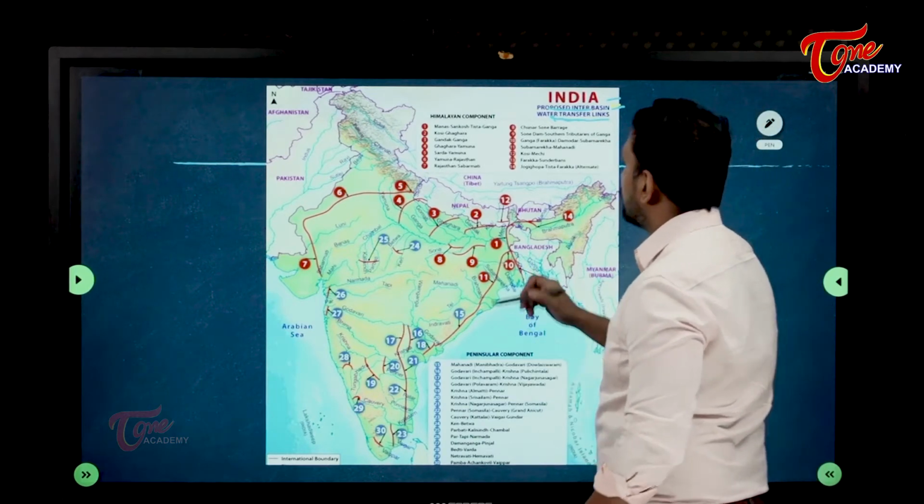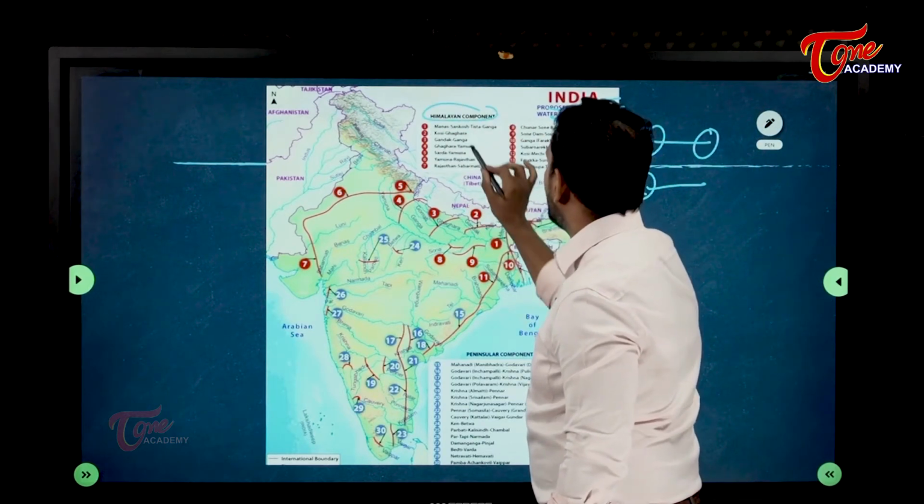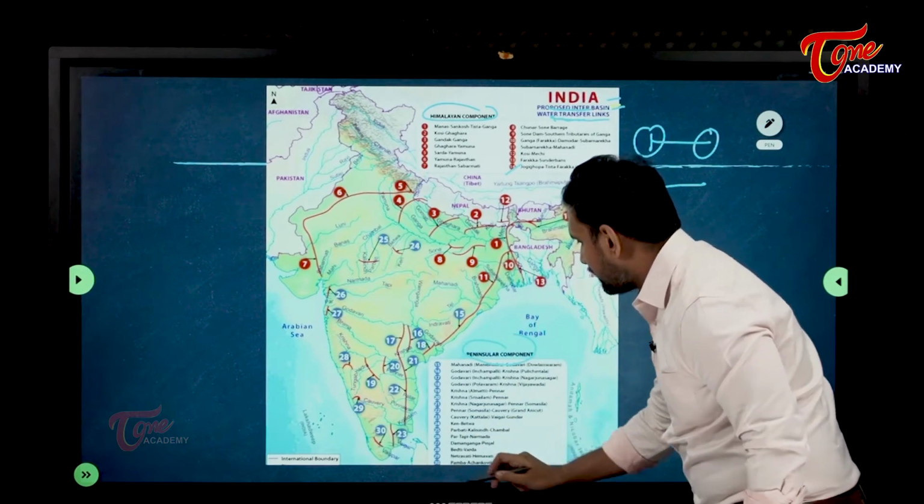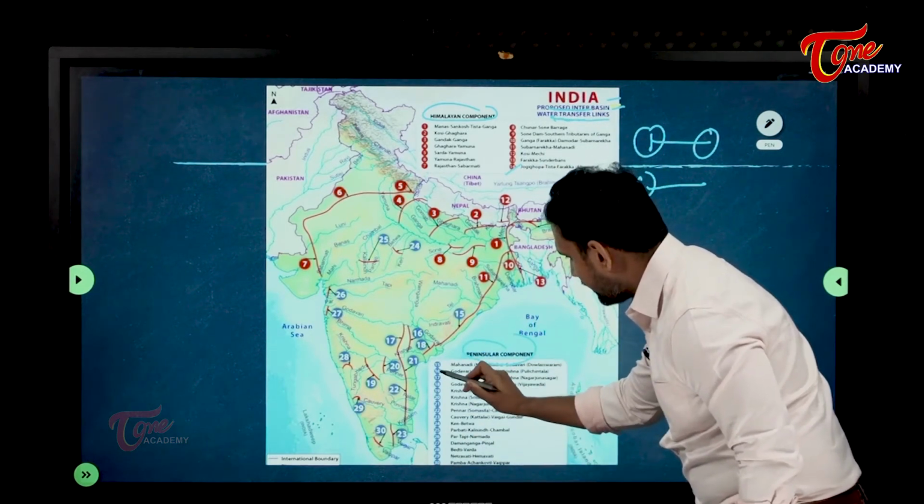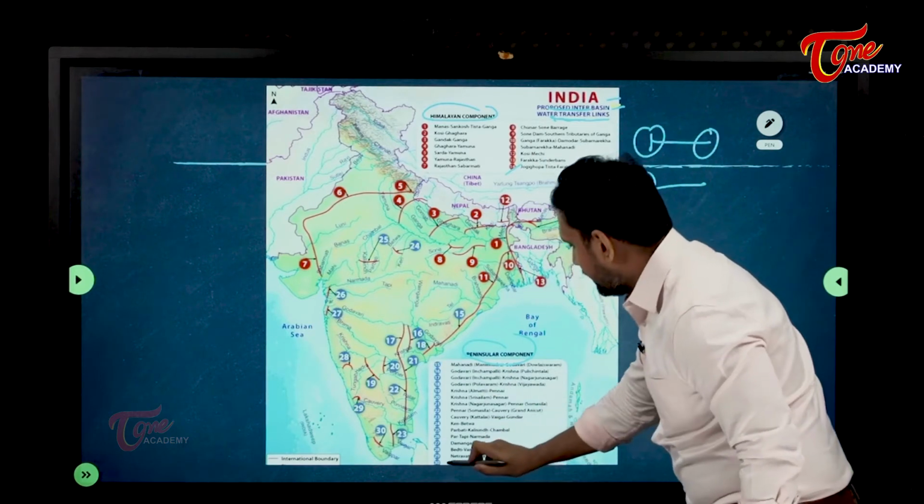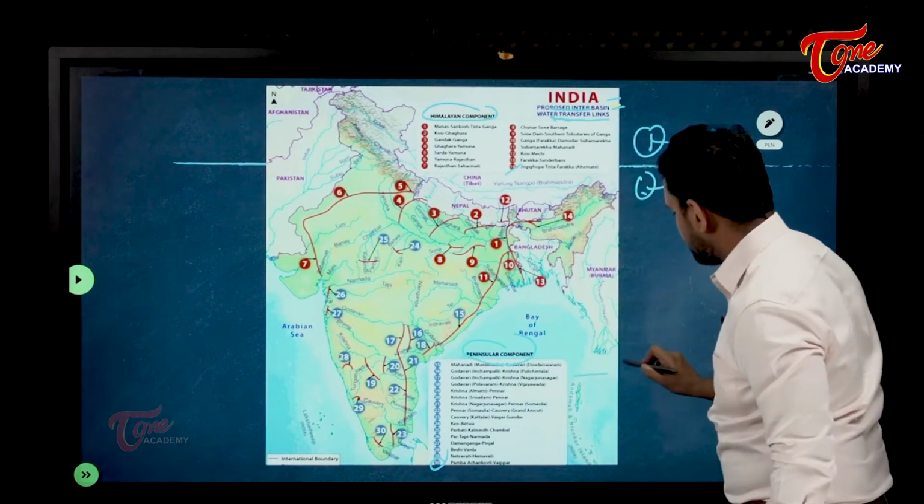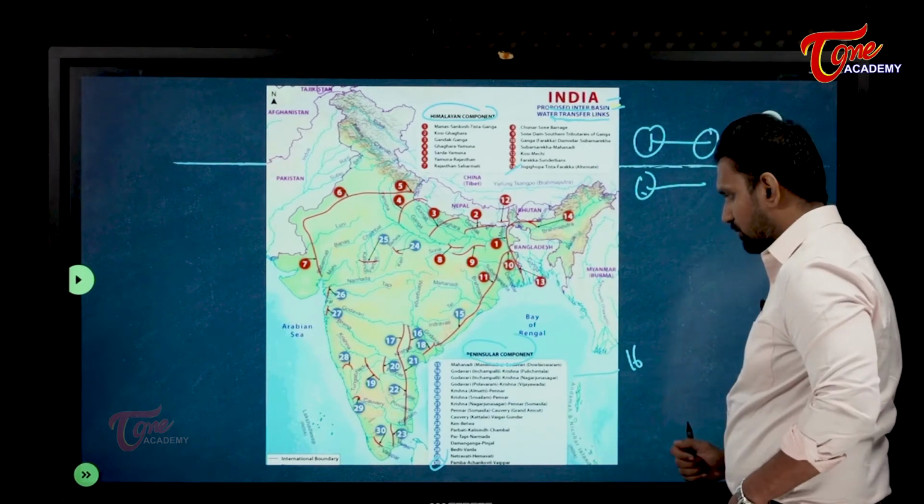Water transfer link. So you see Himalayan component, how many are there? 14 are there. You see peninsular component, how many are there? Here 15 is written. So completely we have 30. So here we have 14, which means here we will have 16. Fine.